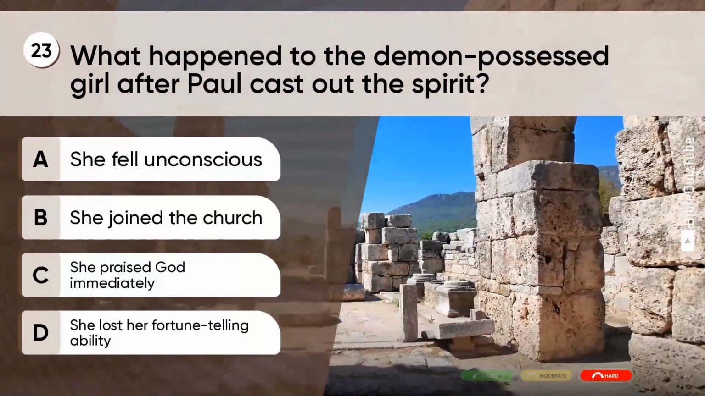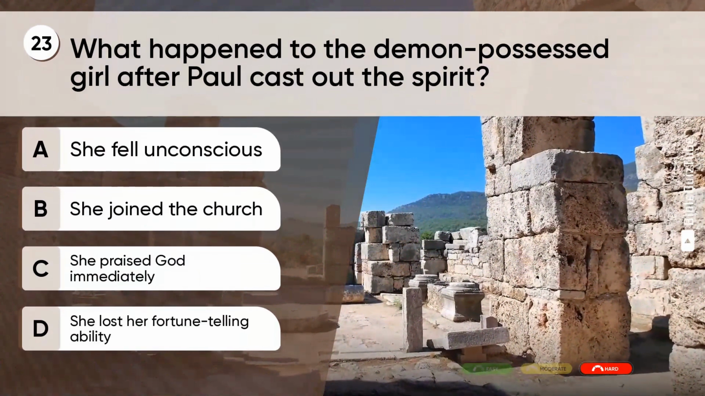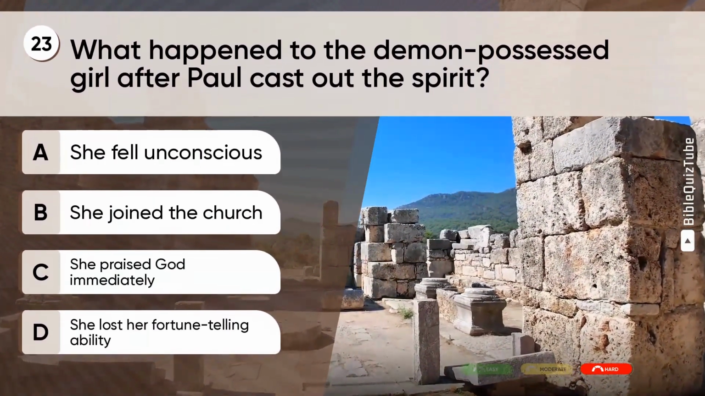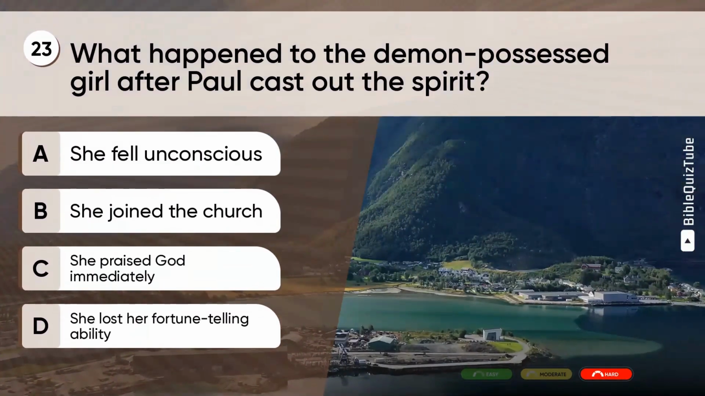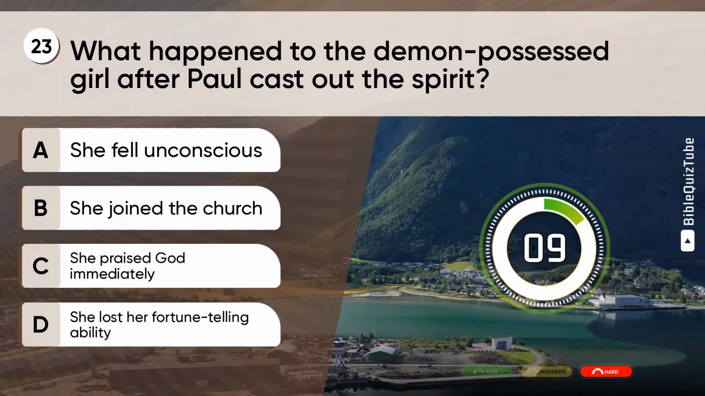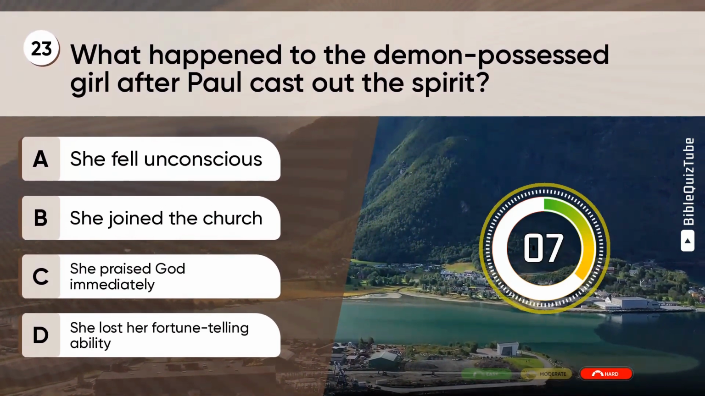Question 23. What happened to the demon-possessed girl after Paul cast out the spirit? A. She fell unconscious. B. She joined the church. C. She praised God immediately. D. She lost her fortune-telling ability.